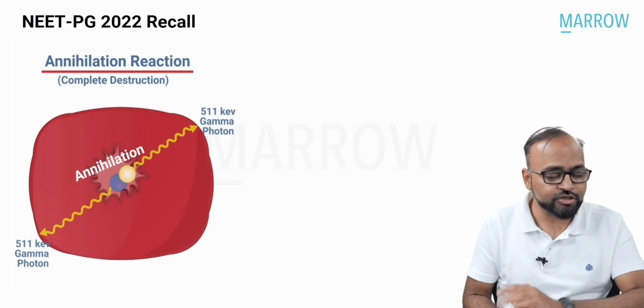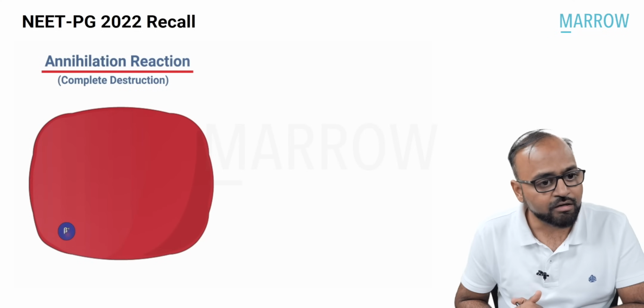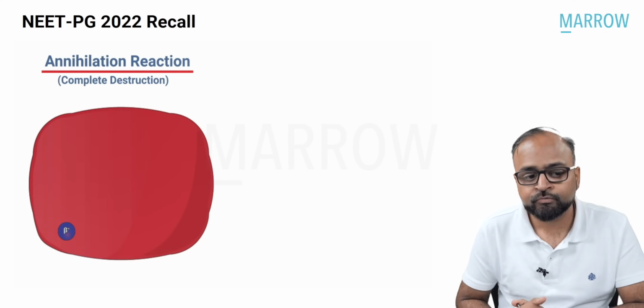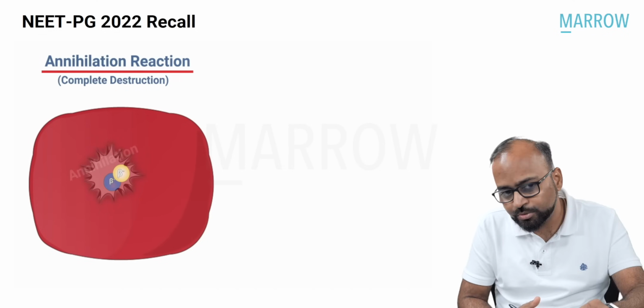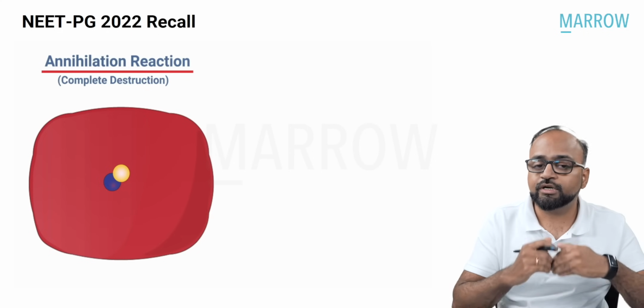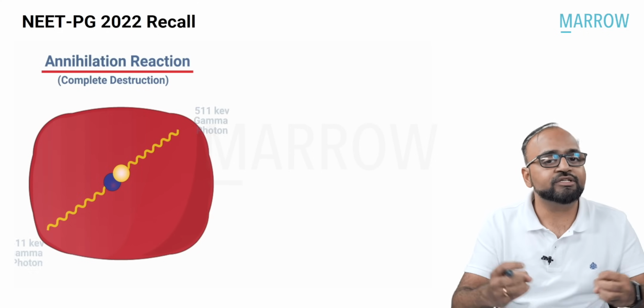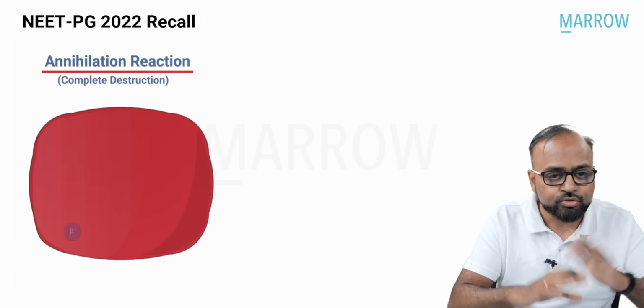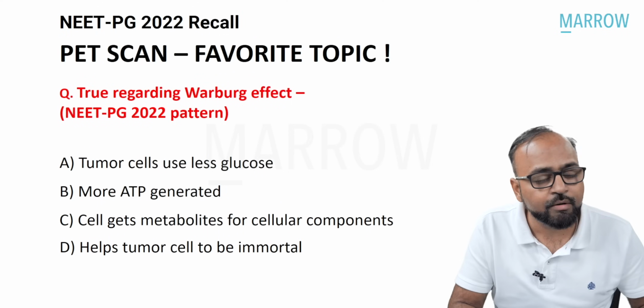So what is the annihilation reaction? Inside a cell, a positron is emitted by FDG. This positron collides with a tissue electron. Both of them are annihilated or destroyed. Matter is converted into energy, and this energy comes out as gamma ray photons. So this is all you need to know about PET scan.